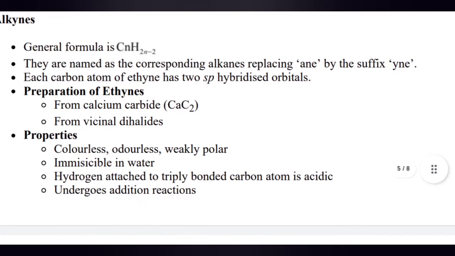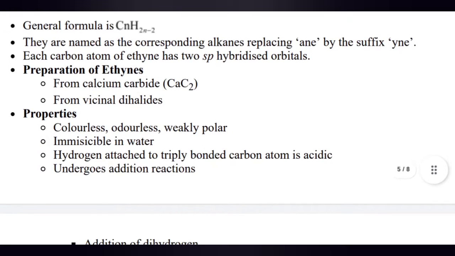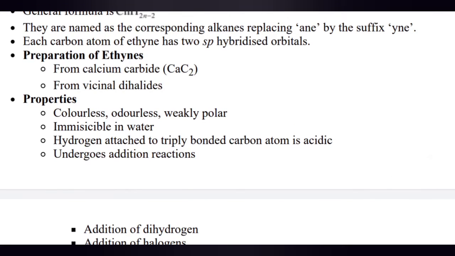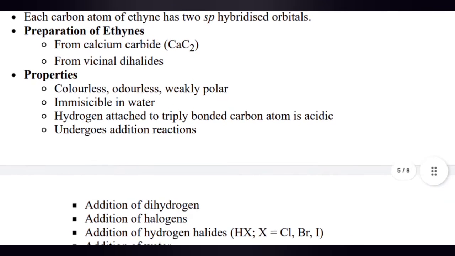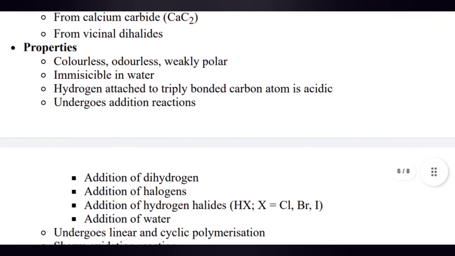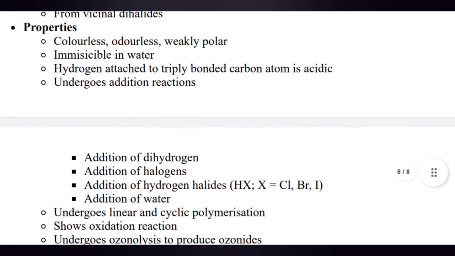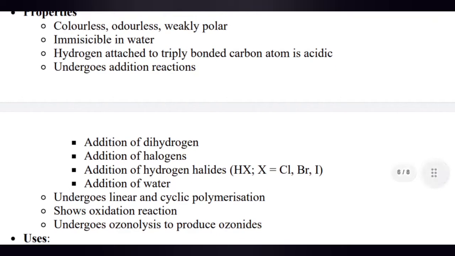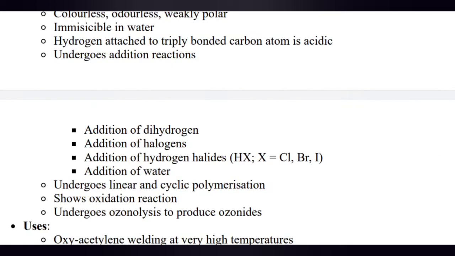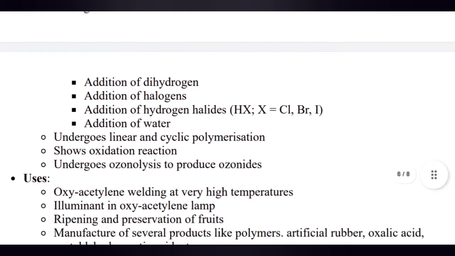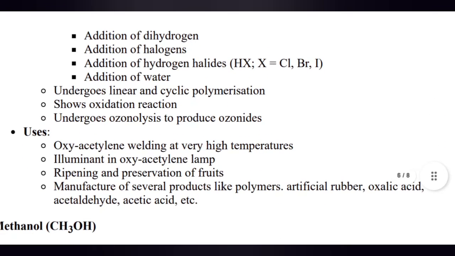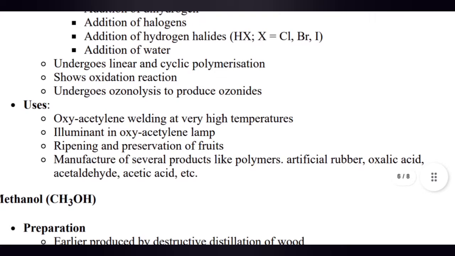Now alkynes. General formula is CnH2n-2. They are named from the corresponding alkenes by replacing the suffix -ene by -yne. Each carbon atom of ethyne has sp hybridized orbitals. Preparation of ethyne from calcium carbide and from vicinal dihalides. Properties: colorless, odorless, weakly polar, immiscible in water. Hydrogen attached to the triple bond of acetylene undergoes addition reactions: addition of hydrogen, addition of halogen, addition of hydrogen halides, addition of water.